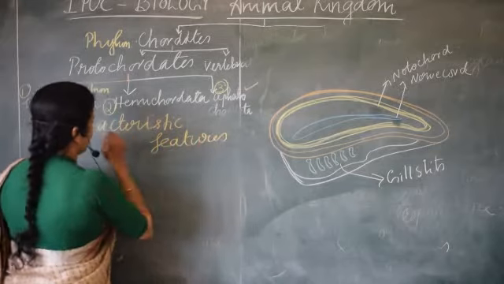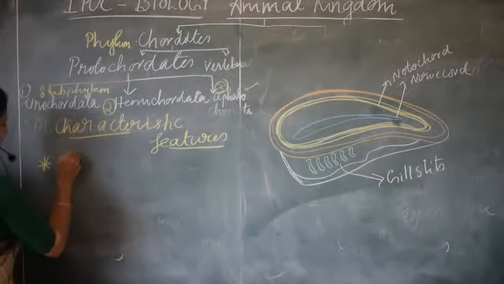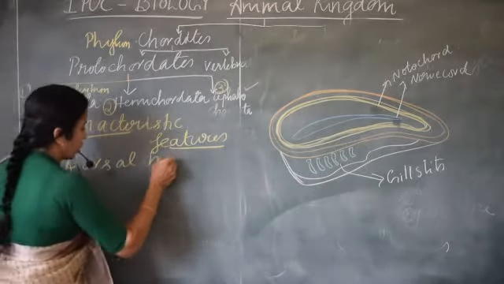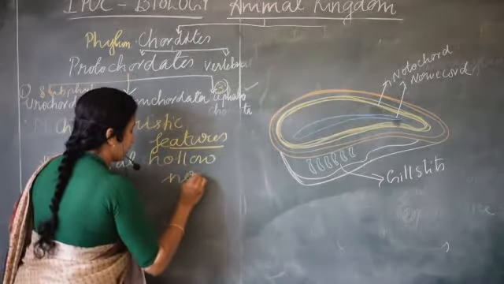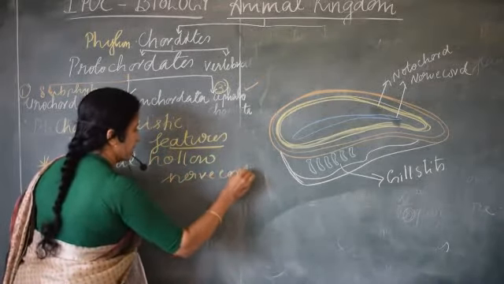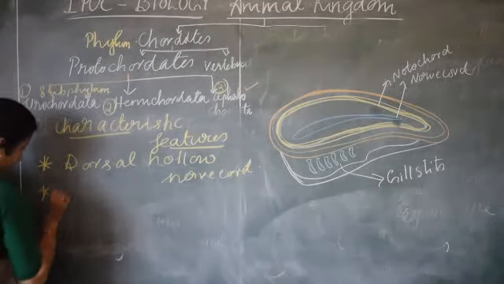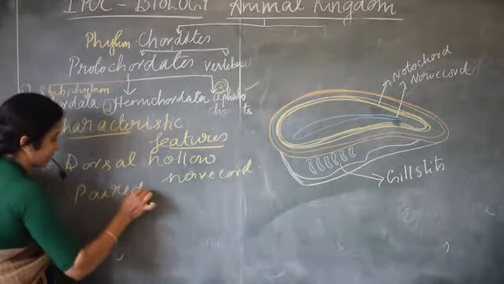Characteristic features of phylum Chordata. What are the features? It has a dorsal hollow nerve cord. Don't leave out dorsal or hollow. Both terms have importance here. Then there are paired pharyngeal gill slits.